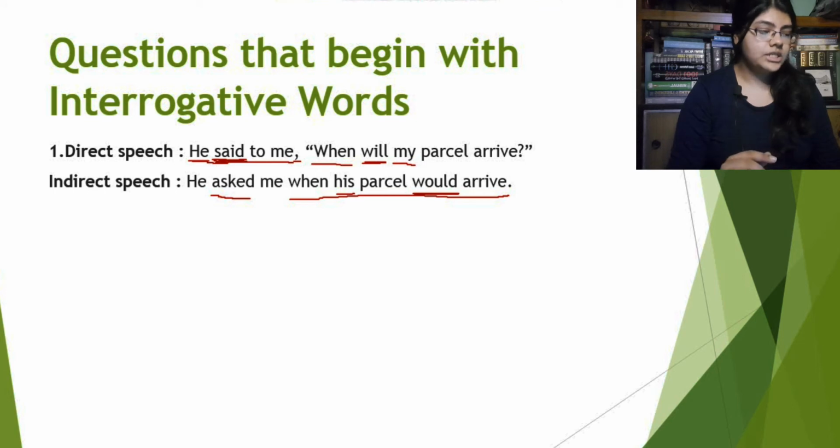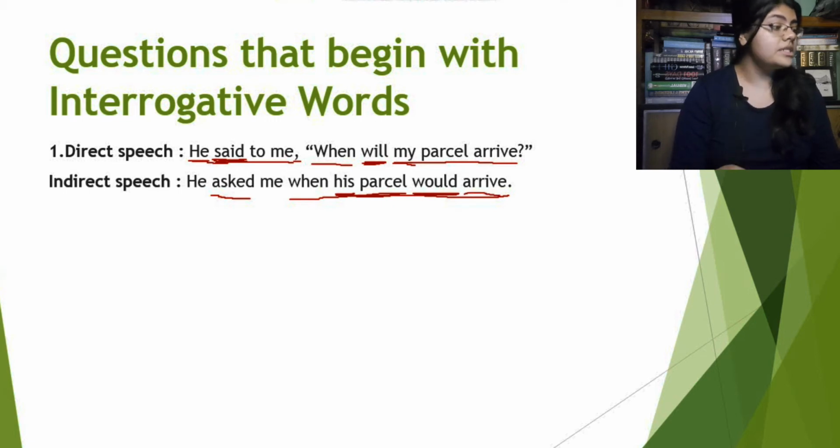In the question sentence here, we use the verb first, then the rest of the sentence. But in the assertive sentence, we will first use the subject, "his parcel", then we will use the verb, that is "would", then we will use the word "arrive", right?